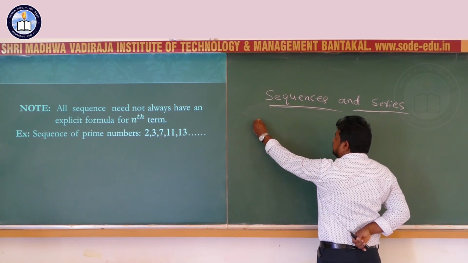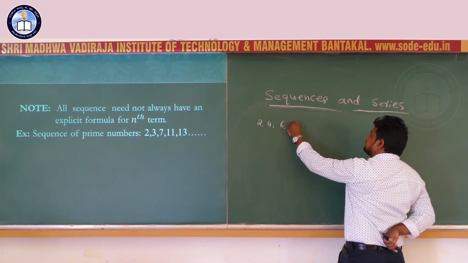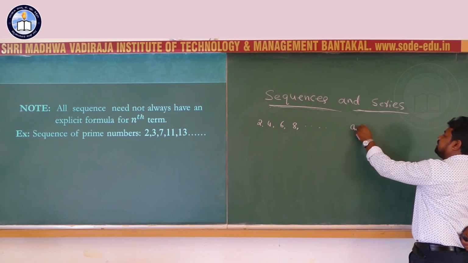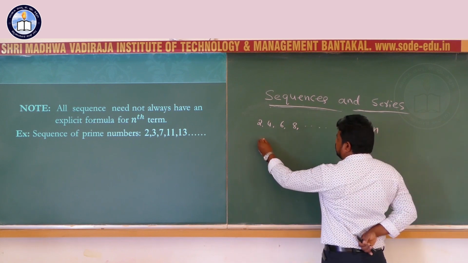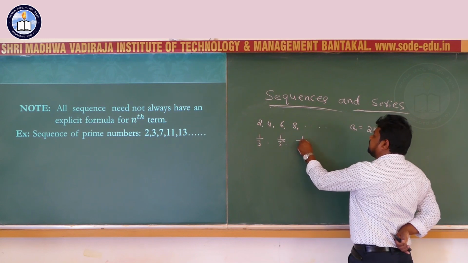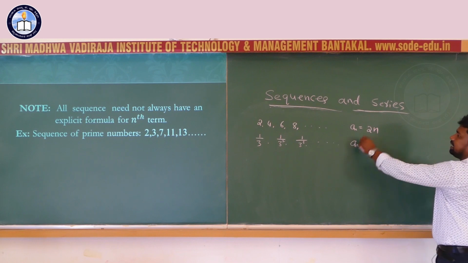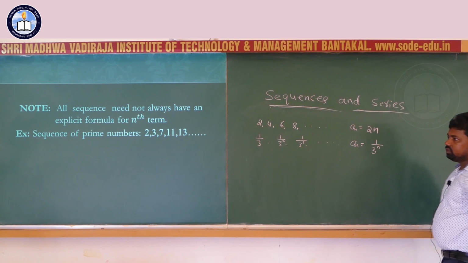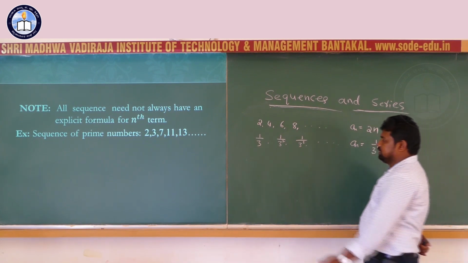In the example 2, 4, 6, 8 like that, nth term here an equals 2n. 1 by 3, 1 by 3 square, 1 by 3 cube like that, nth term can be written as 1 by 3 power n. Now I take a sequence of prime numbers.